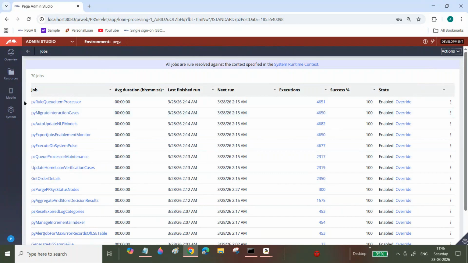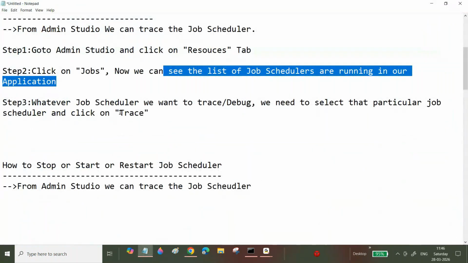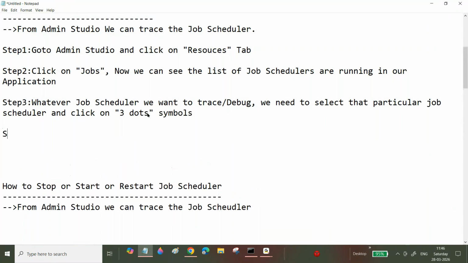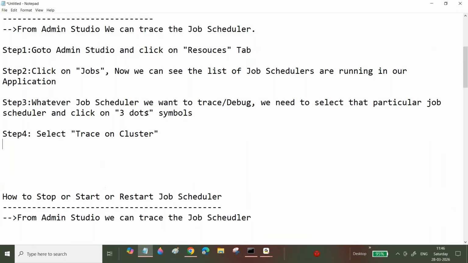Now click on trace, which means click on the 3 dotted symbols. Click on the 3 dots symbol. Next, click on the 3 dotted symbol and select trace on cluster. That's it. This is the way to trace.